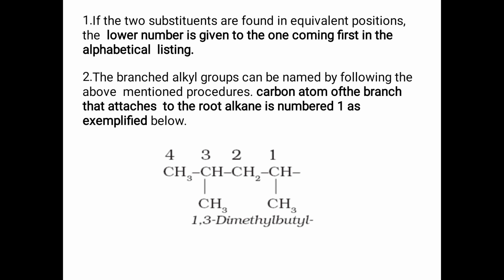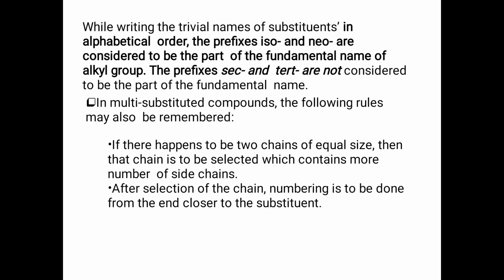Another rule: if two substituents are in an equivalent position, the lower number is given to the one coming first in the alphabetical list. The branched alkyl groups can be named by following the above mentioned procedure. The carbon atom of the branch that is attached to the root alkane is numbered 1, as exemplified below.